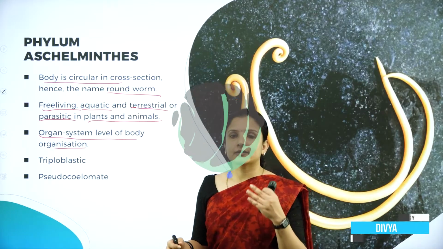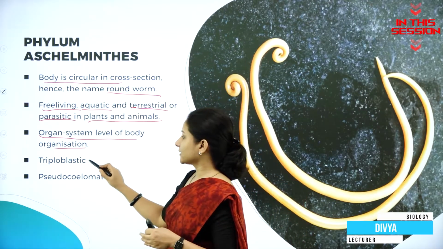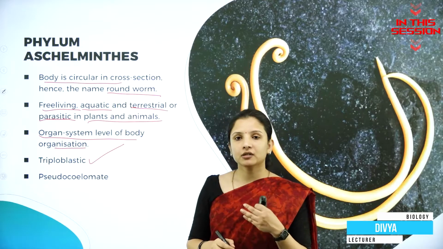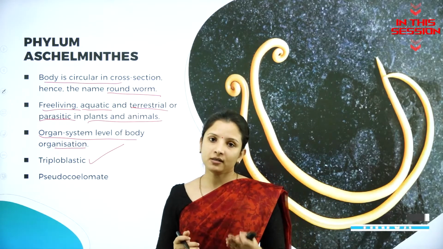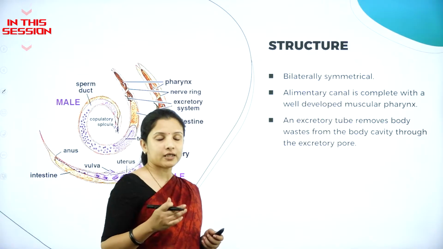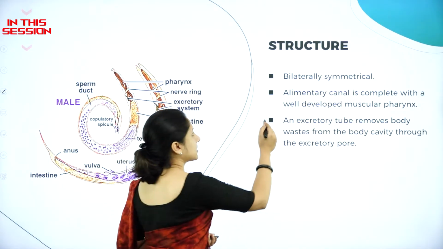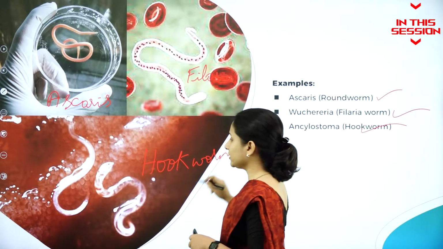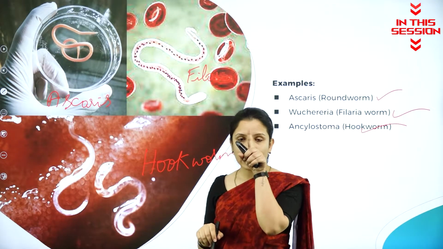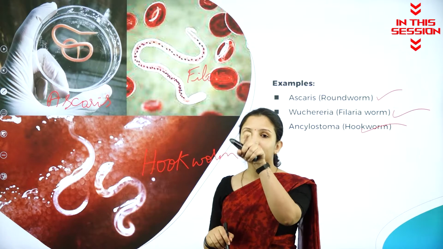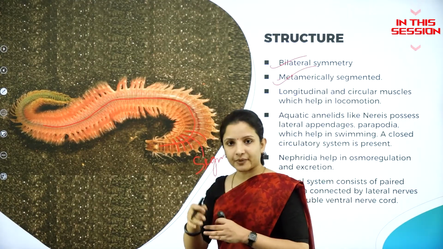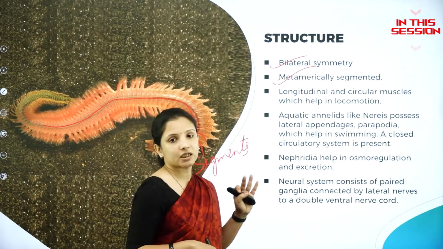The embryo is triploblastic, that is, it is covered by 3 layers: the ectoderm, the mesoderm and the endoderm. When the body is cut in a particular plane into 2 equal halves, they show bilateral symmetry. Hookworm means at the tip of their mouth they have a hook, so that they can cling on to the body parts. Throughout the segments, the organs will repeat. So that is why it is called metamerically segmented.